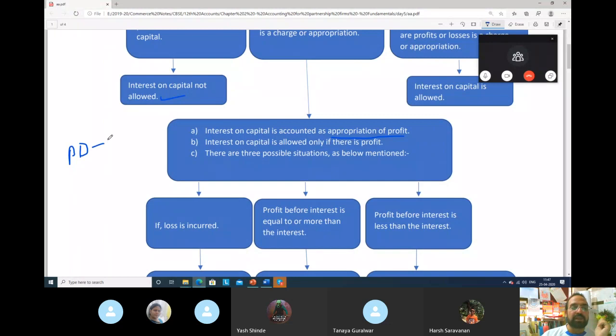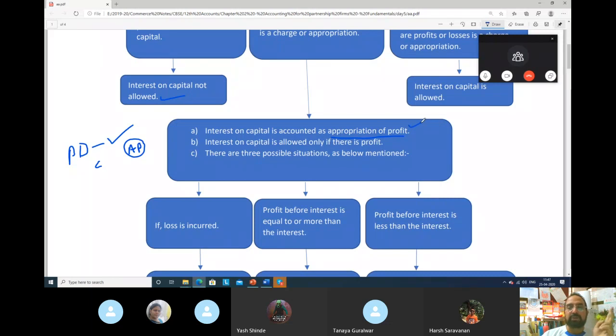They have mentioned in the partnership deed that interest on capital will be payable, but they have not mentioned whether it is charge or appropriation. So we will take it as an appropriation. Point number A is that interest on capital is accounted as appropriation of profit.